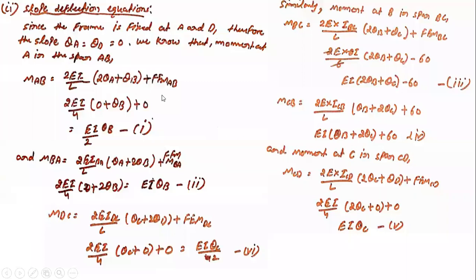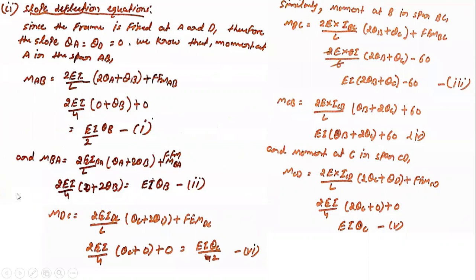Next we need to write the slope deflection equation. Since the frame is fixed at A and D, what will the slope theta A and theta D be? That will come out to be zero. That we already know. The fixed support does not allow deflection and there is no rotation as well. So theta A and theta D come out to be zero. Why? Because the fixed supports do not allow us to rotate and deflect. That's why the value of theta comes out to be zero.